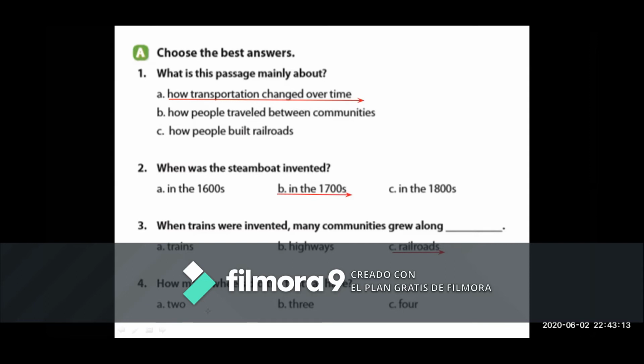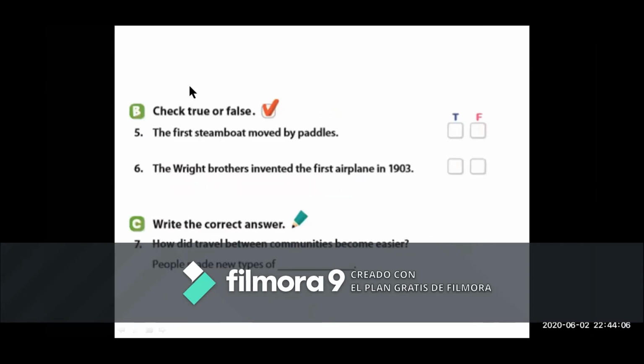Yes. Number 4. How many wheels did the first car have? Do you remember how many wheels? The car number 1 had A. 2, B. 3, or C. 4? Yes, 3 wheels. Excellent. Okay, now the exercise B, it says check true or false.